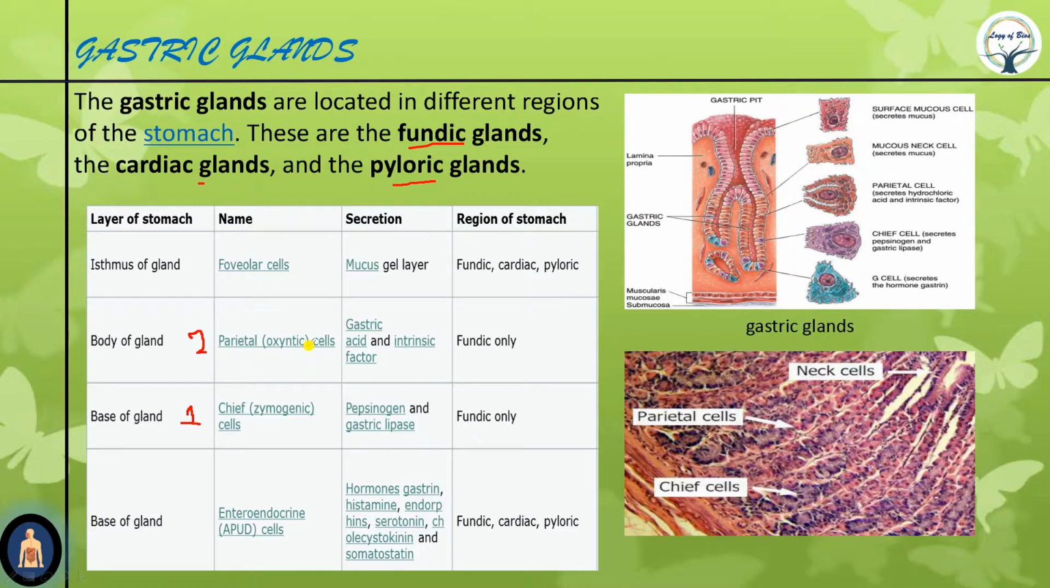And why are they parietal? Because they lie across the basement membrane, and they are the largest cell. Parietal cells are the largest cell. Now they secrete two main things. One is gastric acid, which is HCl, and the other is intrinsic factor.